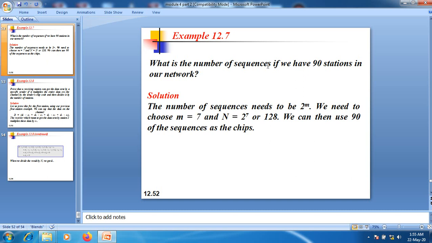What is the number of sequences if we have 90 stations in our network? The number of sequences needs to be 2 to the power m here. Suppose you select the m value as 7, in that case you will get a value of 128. Out of this 128, you can easily use 90 chipping sequences. Those can be assigned to those 90 nodes here.